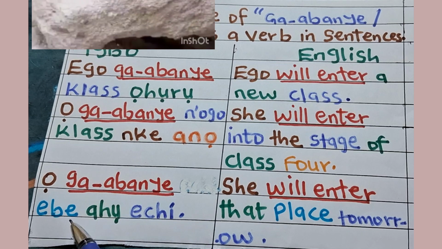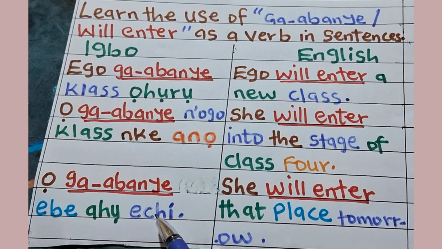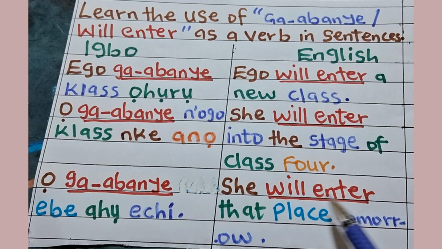Ọ ga-abanye ebe ahụ echi. Ọ ga-abanye ebe ahụ echi, meaning she will enter that place tomorrow.